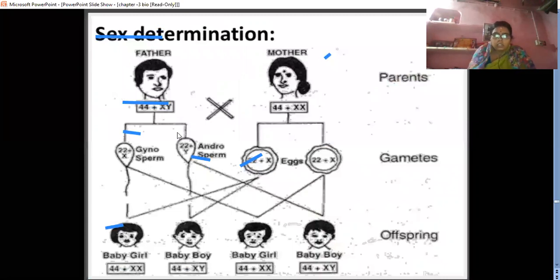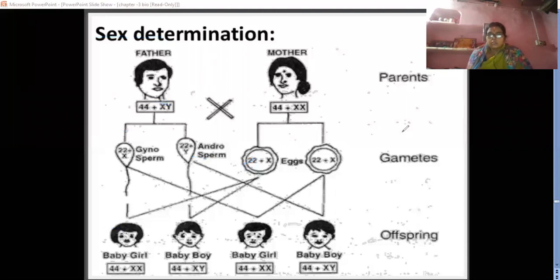Sex determination. That is the word, sex determination. Generally sex determination takes place. So generally, the father, the male, has the chromosomes XY, and the mother, the female, has the XX chromosomes.